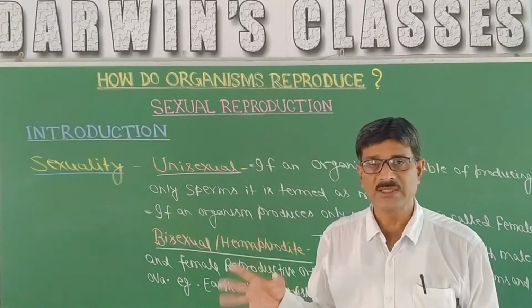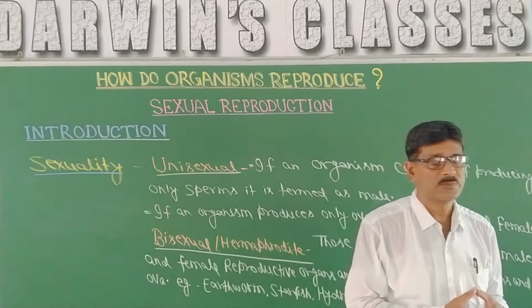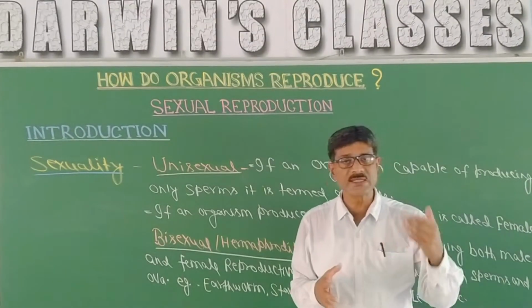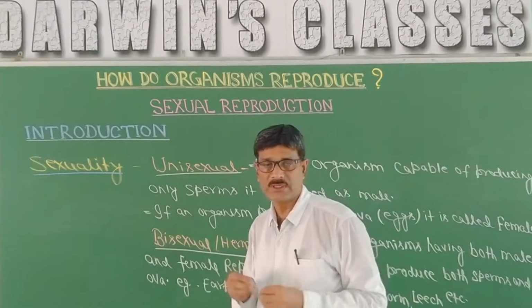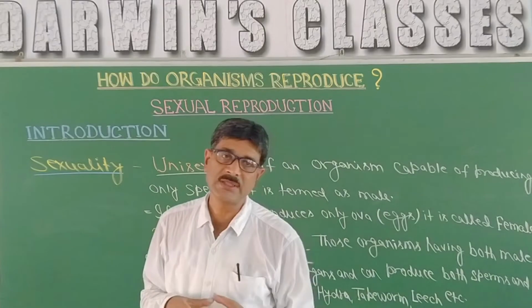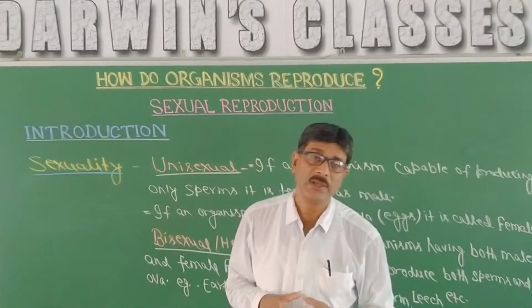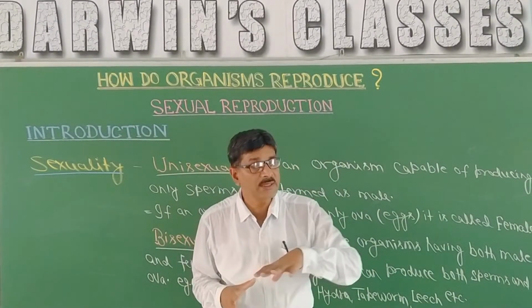In the case of human beings, there are 46 chromosomes in our body. So if the sperm contains 46 and the ovum contains 46, that will result in 92. But it doesn't happen.